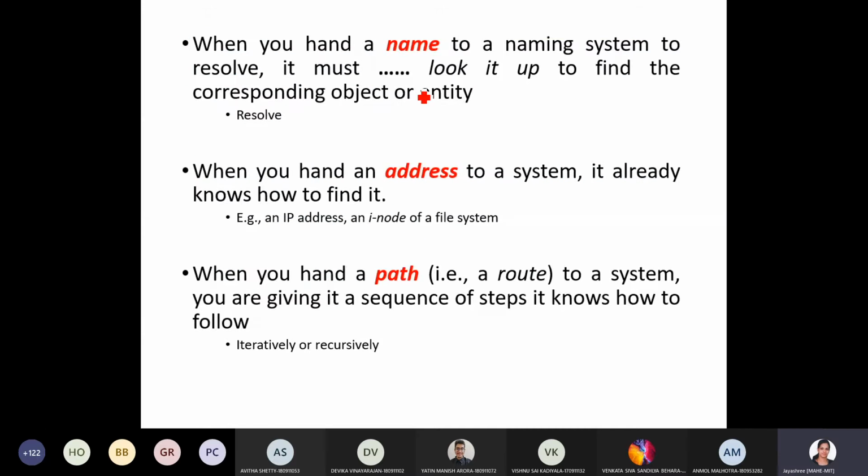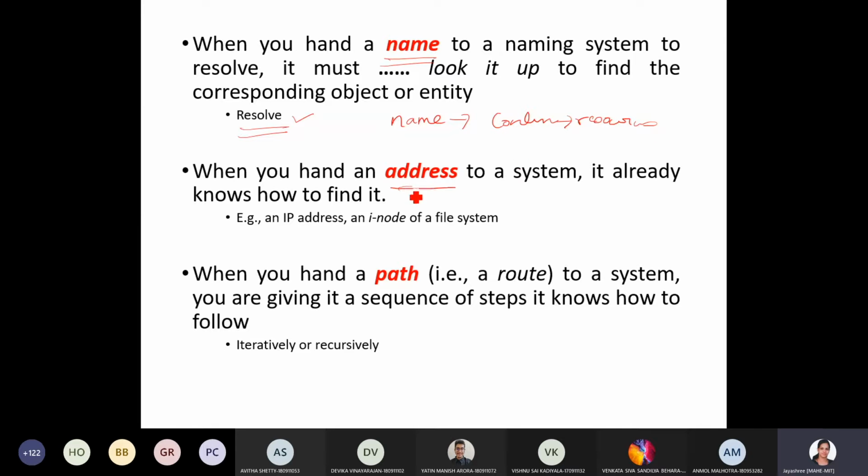See, this is kind of a summary here. If you give a name to a particular system or a particular resource, this scheme will happen: resolve, and the name will be mapped to the content or the resources.